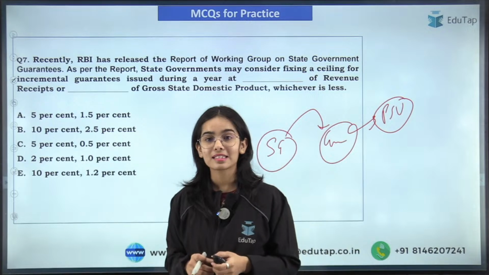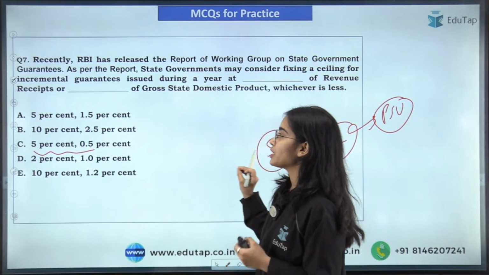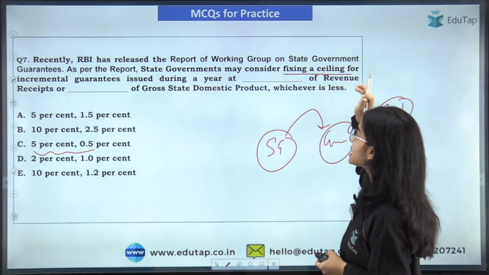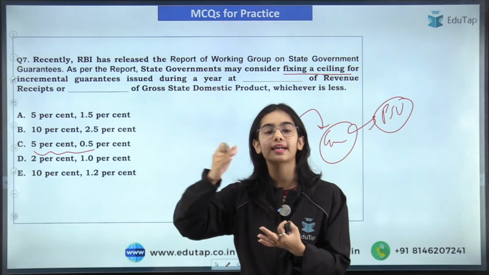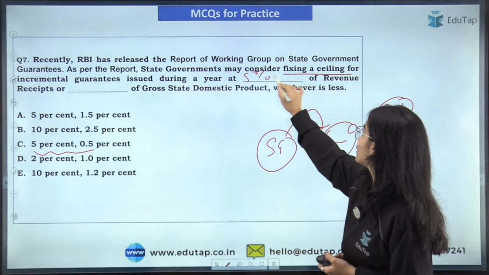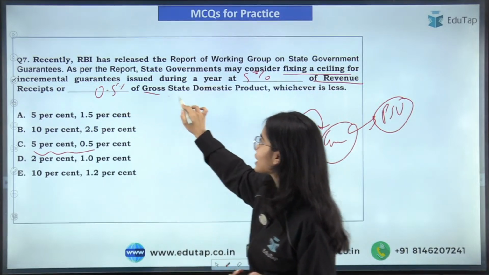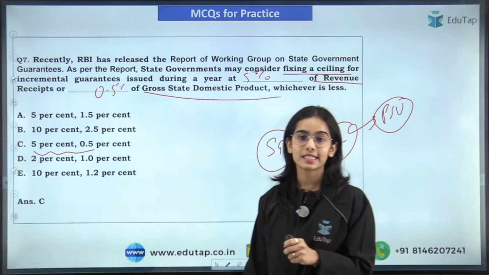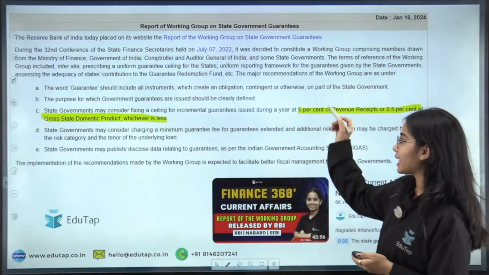Here I am getting the answer C. Yes, 5% and 0.5%. That is, the state governments may consider fixing a ceiling for the extra or incremental guarantees that they are issuing during a year at 5% of revenue receipts or 0.5% of the gross state domestic product, whichever is less. Okay, so this is the correct answer. Moving forward, these are the highlights that you can read.